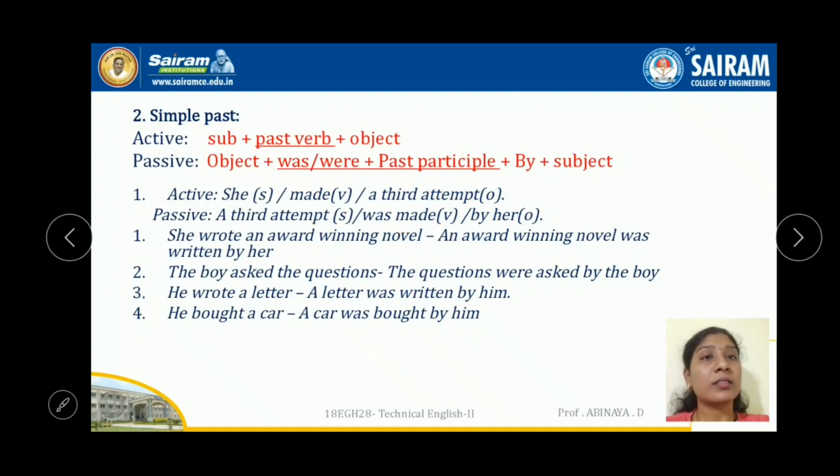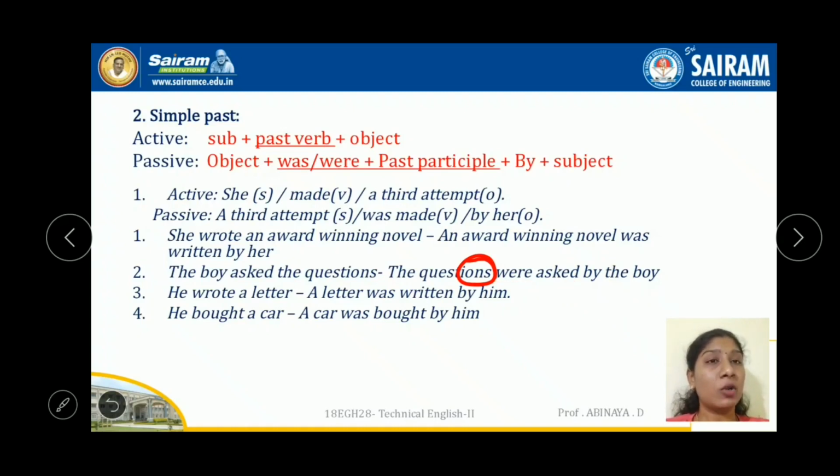She wrote an award-winning novel. An award-winning novel is the object. An award-winning novel was, and wrote has to change into written: was written, because it is singular. So was written by her. The boy asked the questions. Again, the questions is plural, so we use were, and the past participle of asked is asked only. So were asked, by is default, the boy. Here the subject comes as the object.